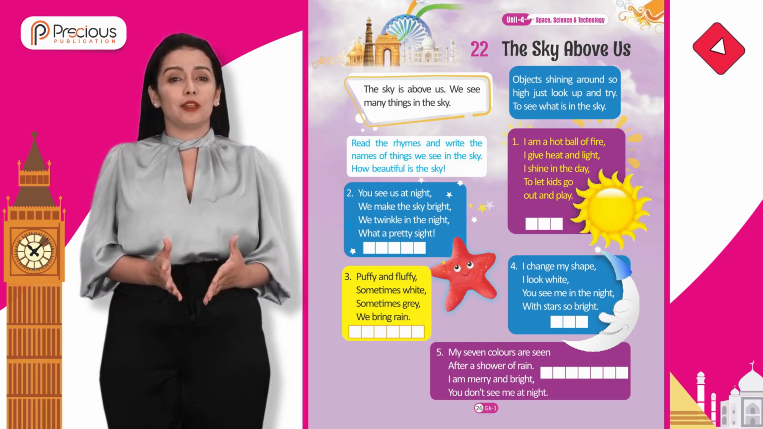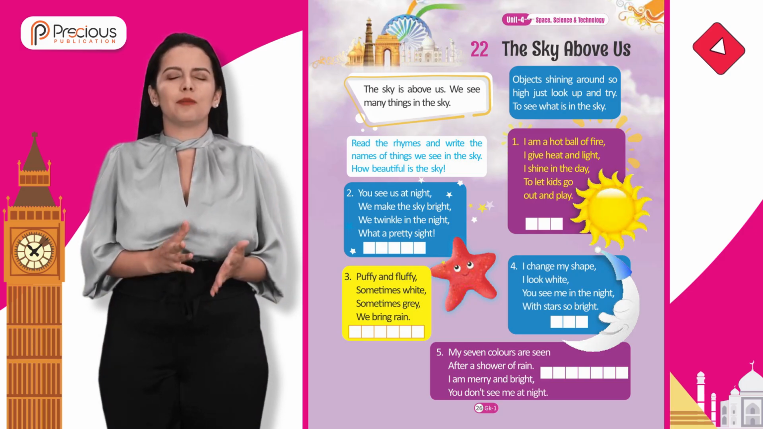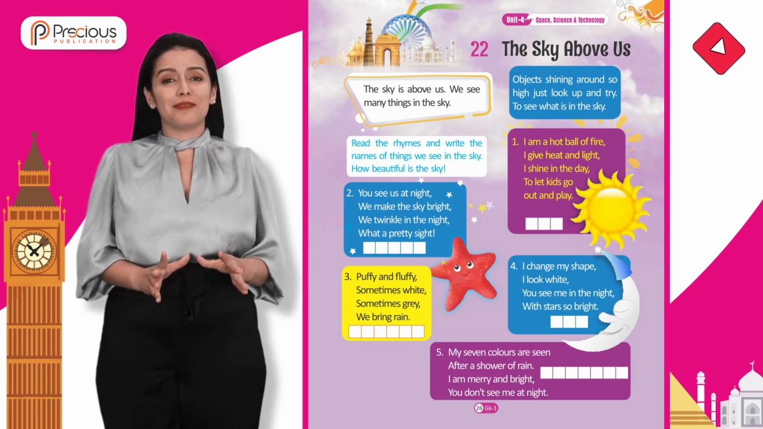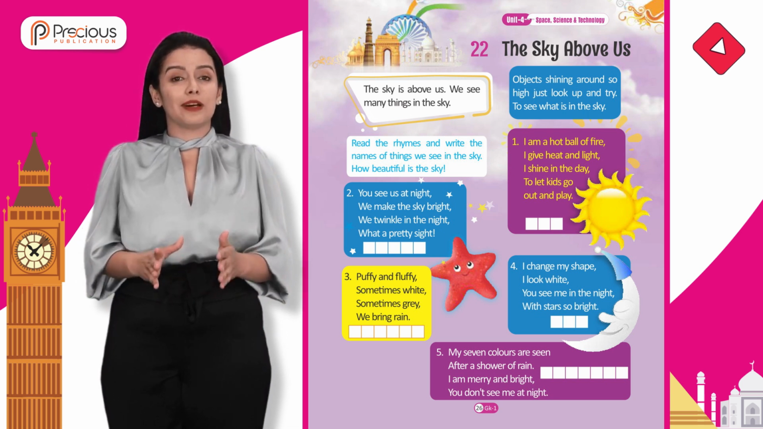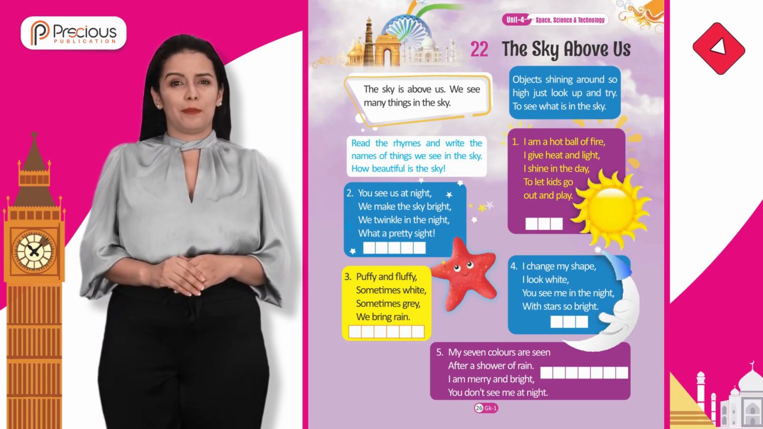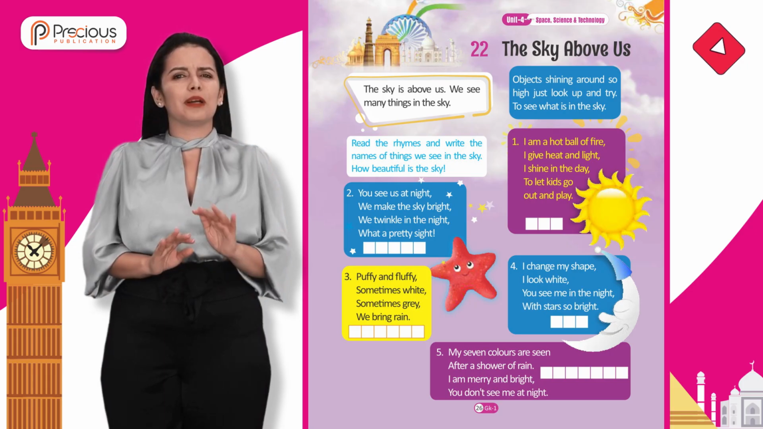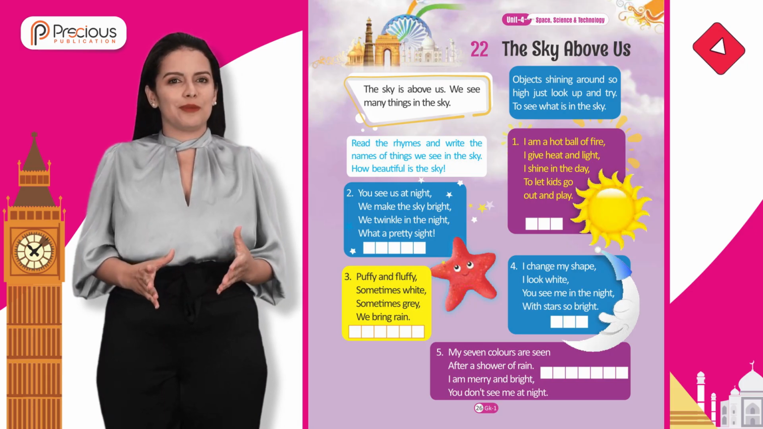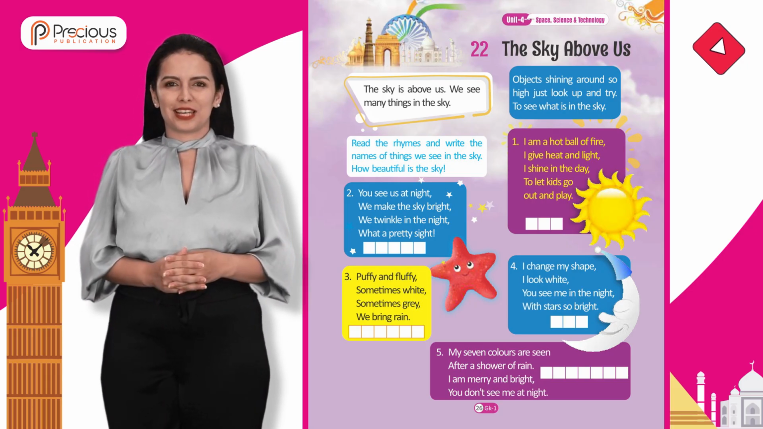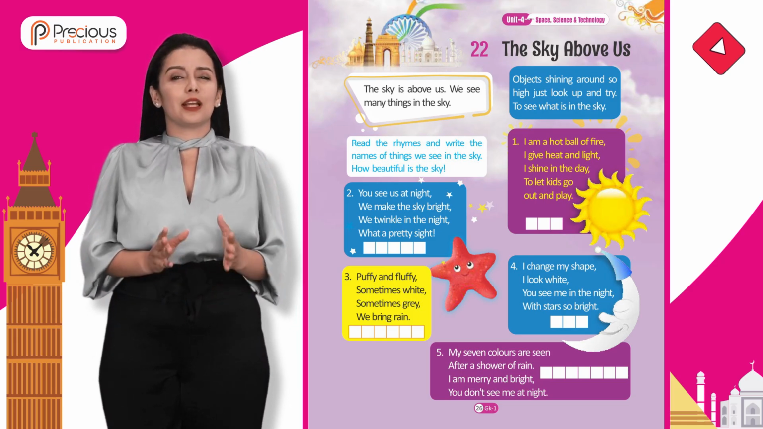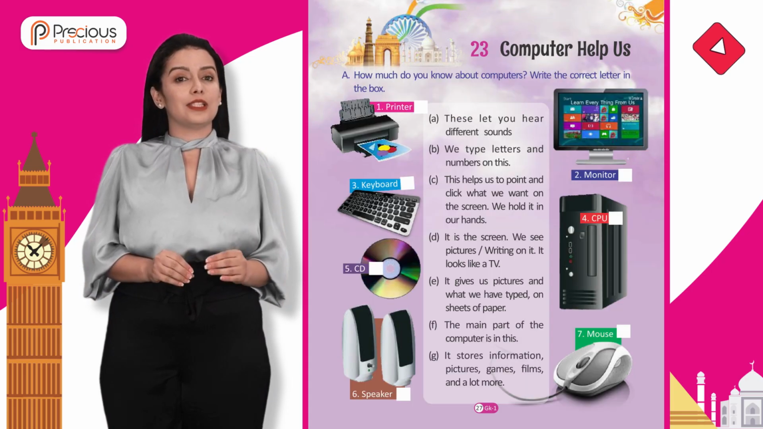3. Puffy and fluffy, sometimes white, sometimes grey, we bring rain. 4. I change my shape. I look white. You see me in the night with stars so bright. 5. My 7 colors are seen after a shower of rain. I am merry and bright. You don't see me at night.